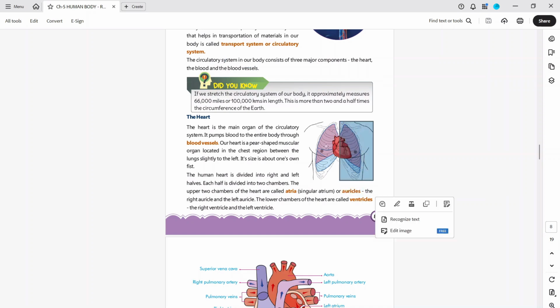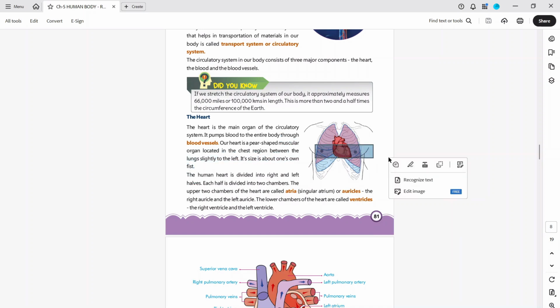The upper two chambers of the heart are called atria, singular atrium, or auricles: the right auricle and the left auricle. The lower chambers of the heart are called ventricles: the left ventricle and the right ventricle. So this is like a heart. The heart is a little bit to the left from the middle, and it has four parts.